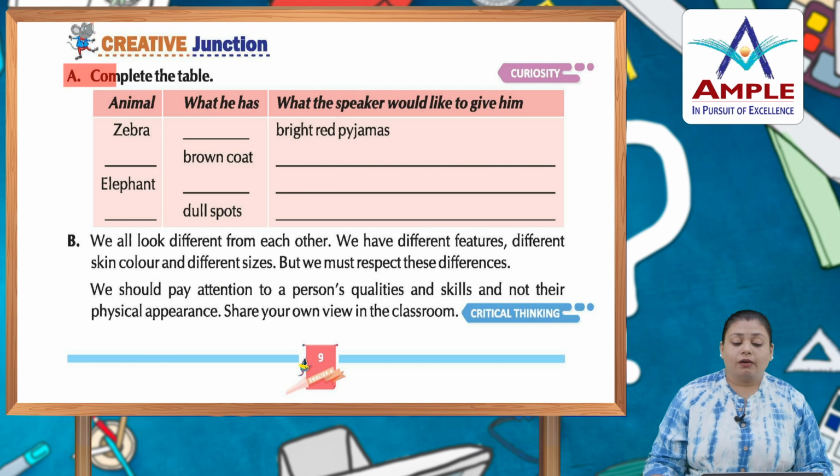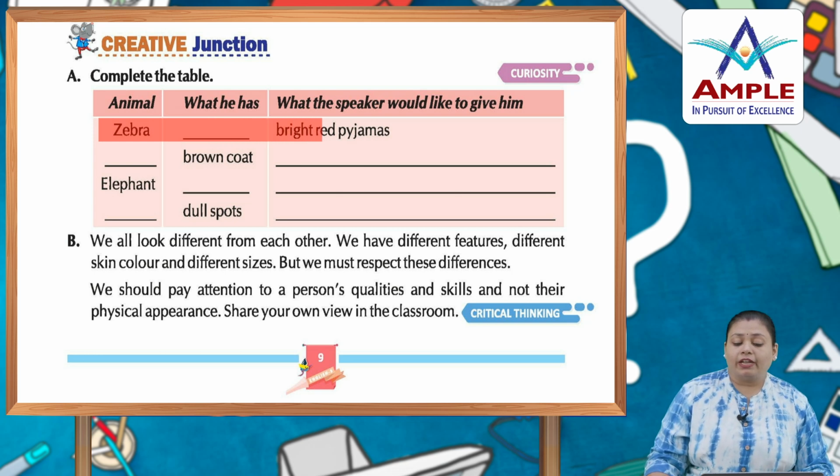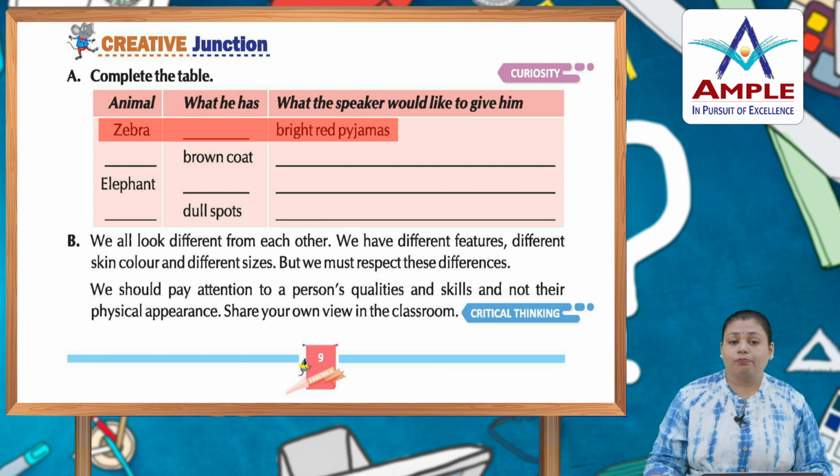Creative junction. Complete the table. A, animal, what he has and what the speaker would like to give him. Okay, animal: zebra, has black and white stripes. And what the speaker would like to give him? Bright red pajamas. So you have to fill this column from the above stanza or poem which is given to you.